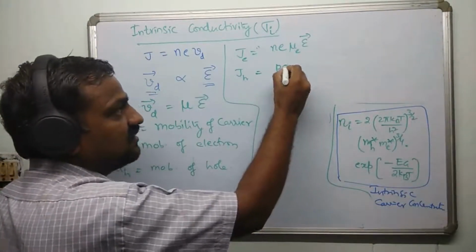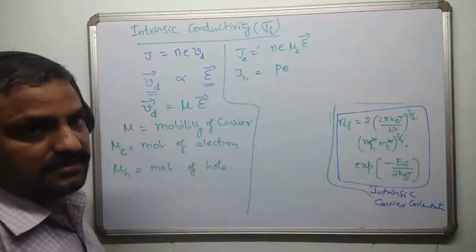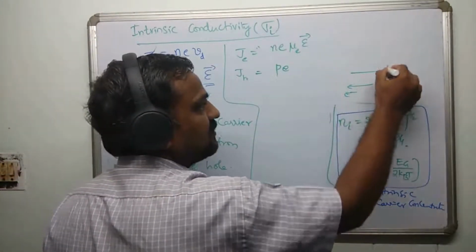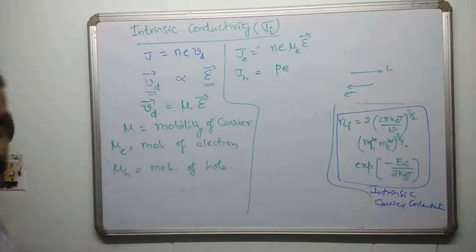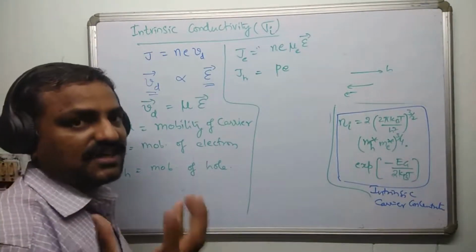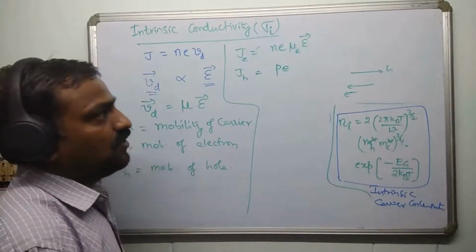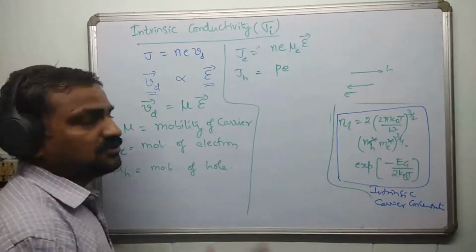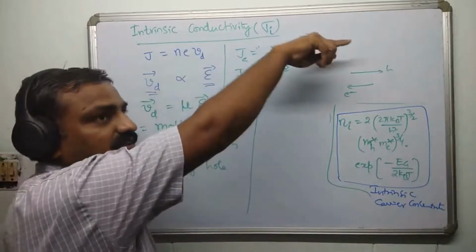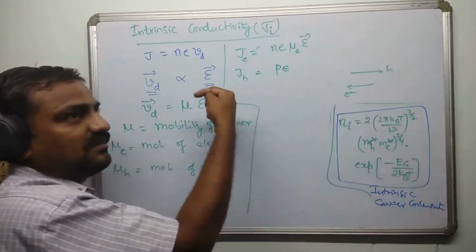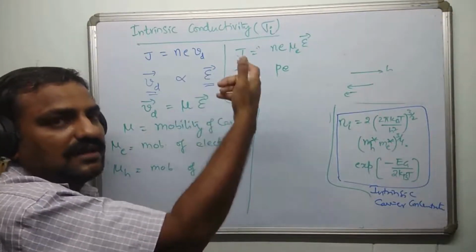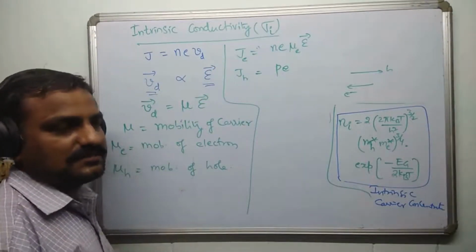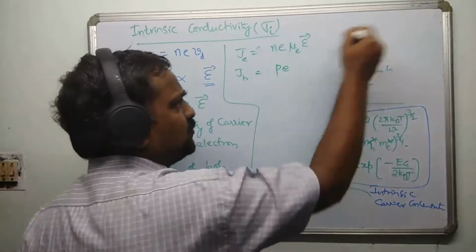Charge of the hole is e. Remember, I said only the direction differs. If a hole is moving towards the right, it is equally an electron moving towards the left, right? Only direction is different, but it is some quantity of charge that is flowing. So you have to add both of them. Don't get confused. If I take total current, you should not think that the electron is moving this way in the conduction band, the hole is moving the opposite way in the valence band, so this current and that current get cancelled. No, that is not the business. It is transport in two parallel channels.